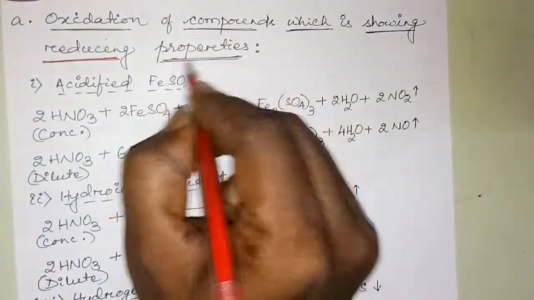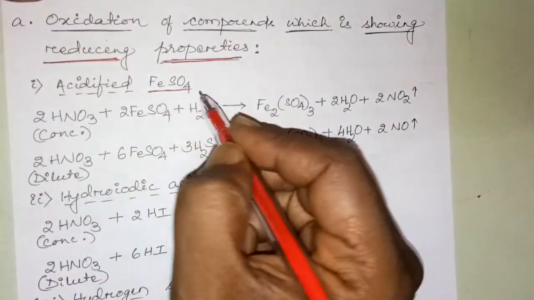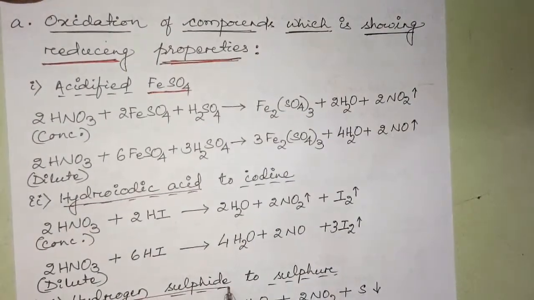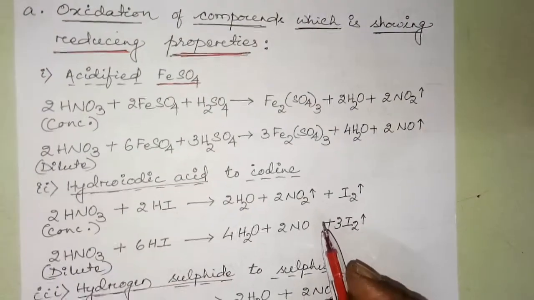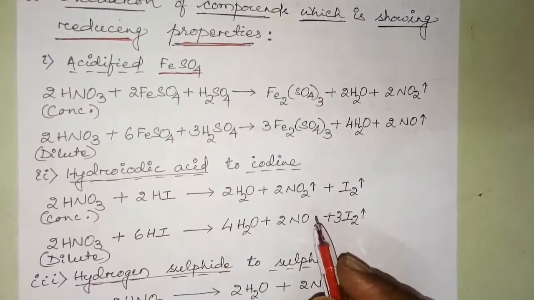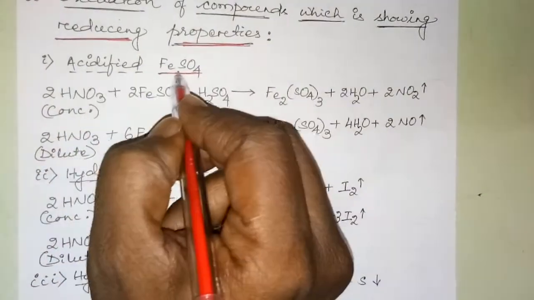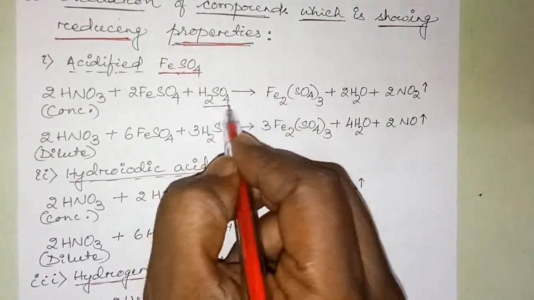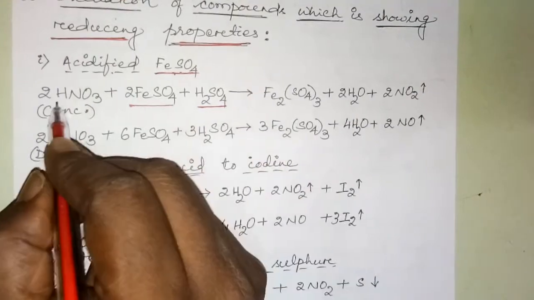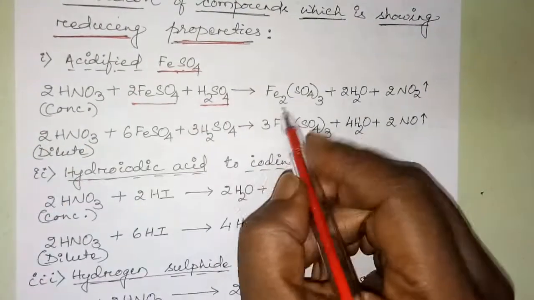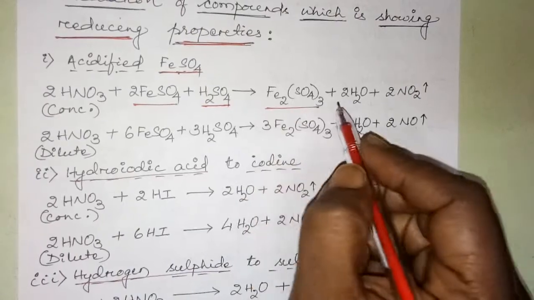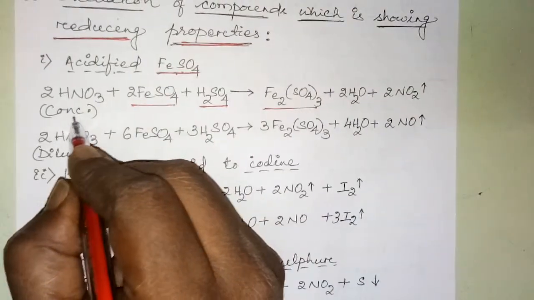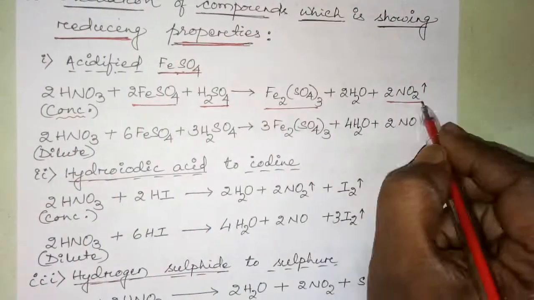The compounds having the reducing property, like FeSO4, hydroiodic acid or hydrogen sulfide, when they react with nitric acid, what happens? For example, we'll take acidified ferrous sulfate. Acidified means ferrous sulfate mixed with what? Sulfuric acid. Concentrated nitric acid reacts, then it forms ferric sulfate, Fe2(SO4)3, plus water plus NO2. Clear? Because we are treating with concentrated nitric acid, NO2 will definitely be released.